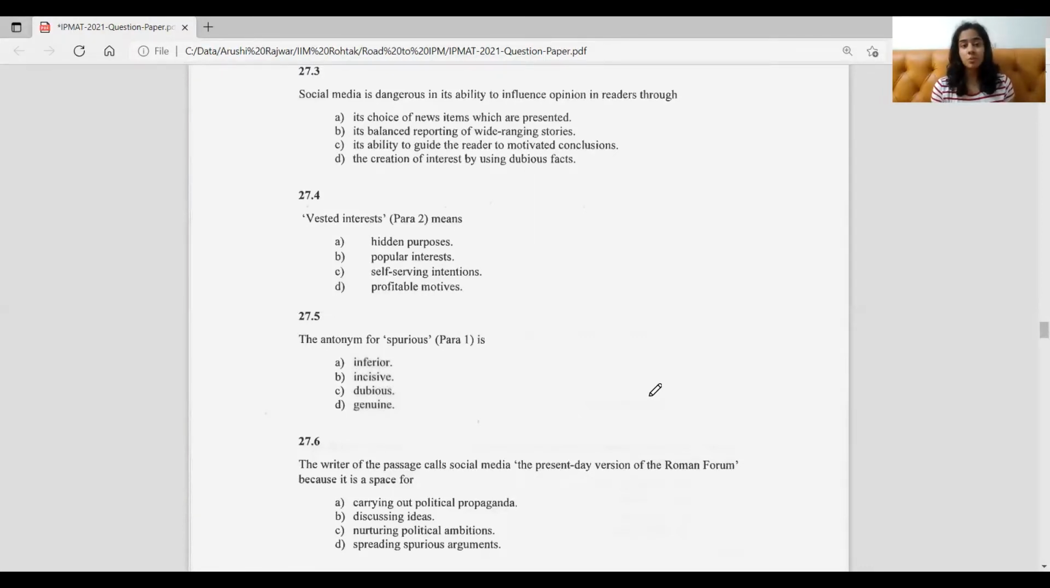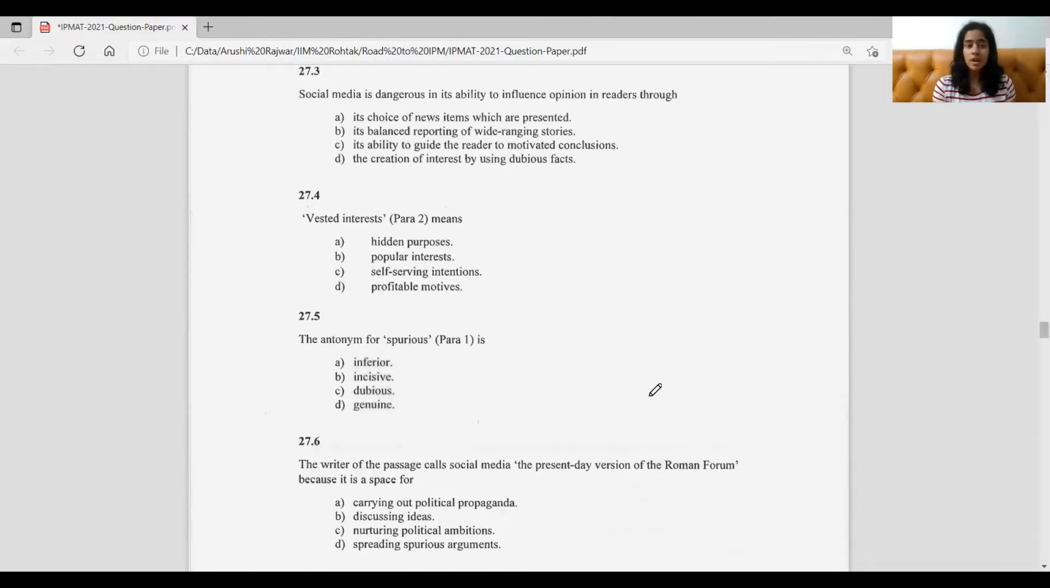B, it's balanced reporting of wide-ranging stories. Again, completely false because as we said, social media is imbalanced. So this could not be the right answer. Third one, its ability to guide the reader to motivated conclusions. Now, this is again not given anywhere in the passage. It's just something that you could infer from it, but not exactly drawn from the passage. So this is also eliminated.